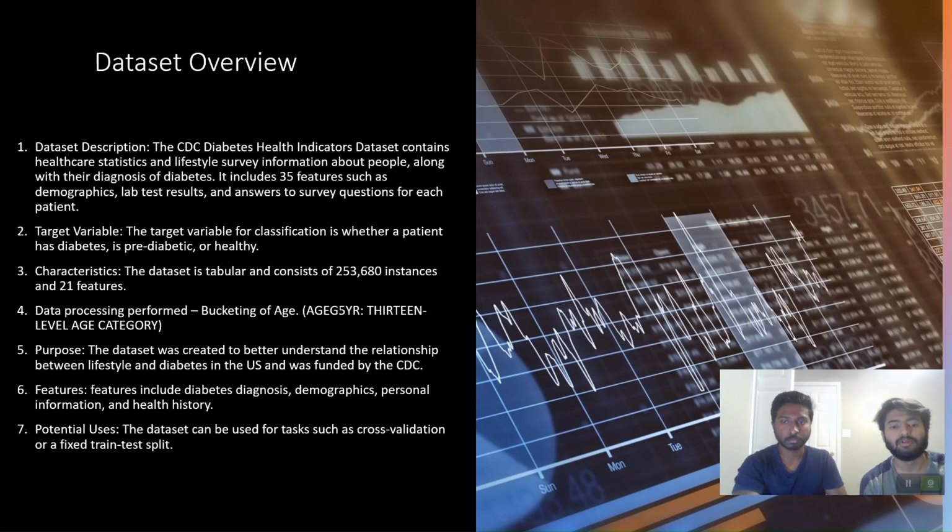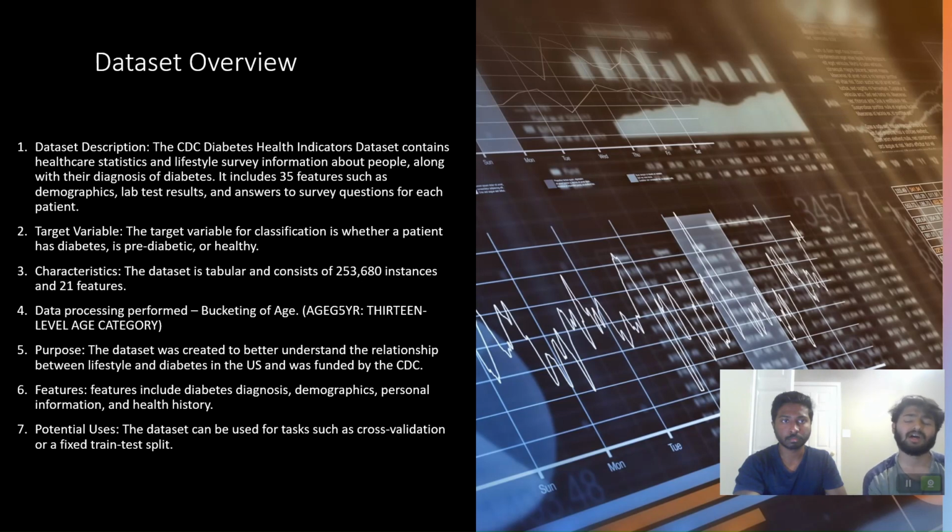So we'll look at the data set that we have taken. It is the CDC data set. It contains healthcare statistics and lifestyle survey information about people and about the diagnosis of diabetes. It has overall 35 features, and it contains features about the demographics and the lab results, as well as some survey undertaken for the patients, and the answers to that are later on quantified and added into the data set.